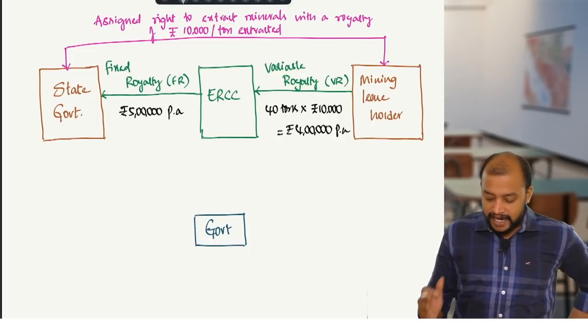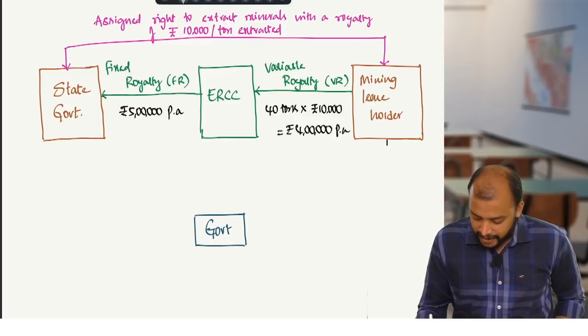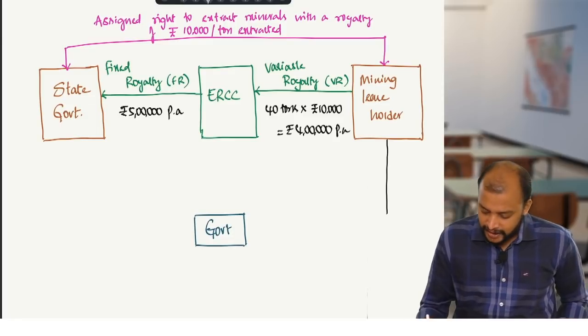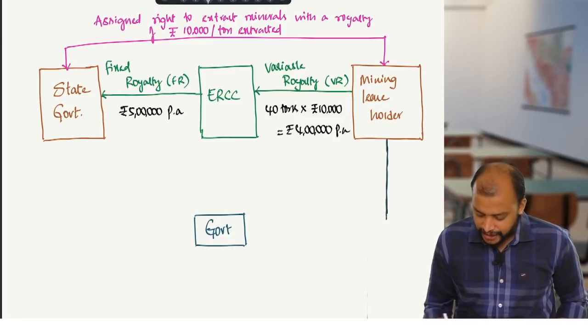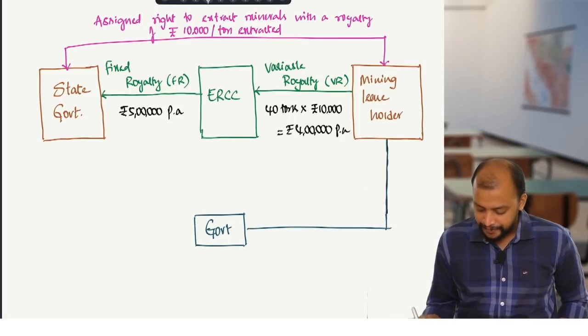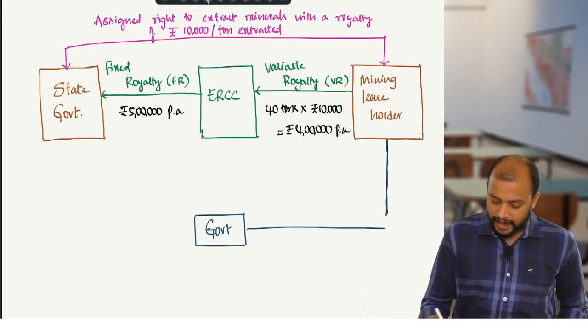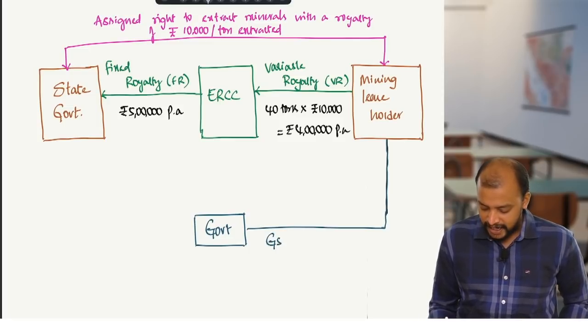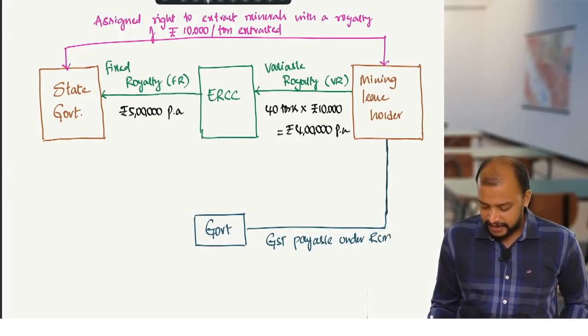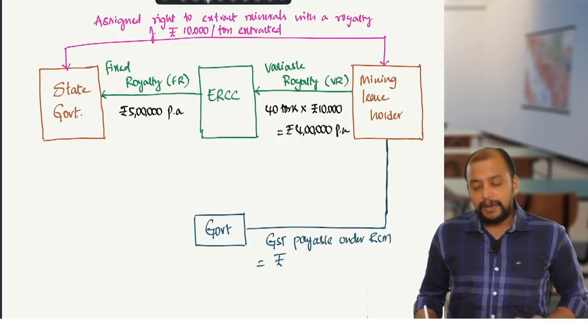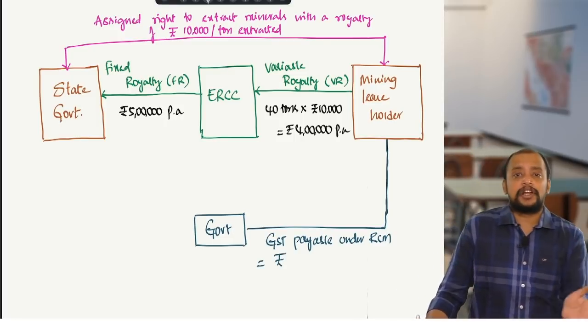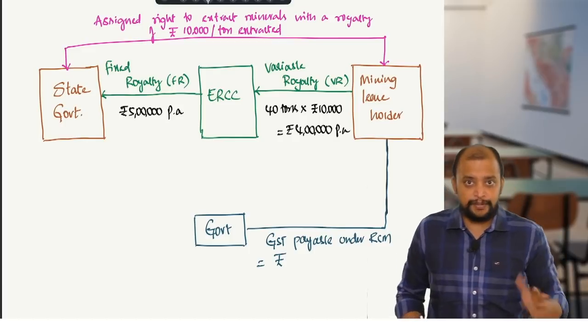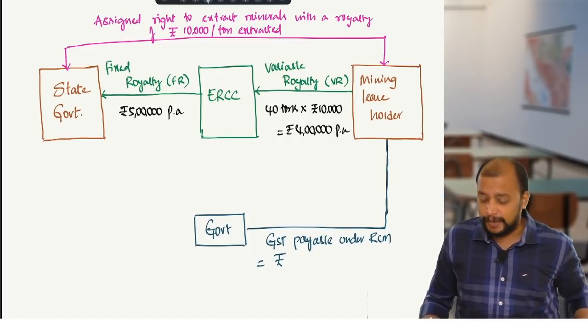So here the mining leaseholder will be paying GST to the government under RCM. GST payable under RCM: the mining leaseholder will not pay on fixed royalty, they pay on variable royalty only, because on how much royalty they pay, on that only they will pay GST.